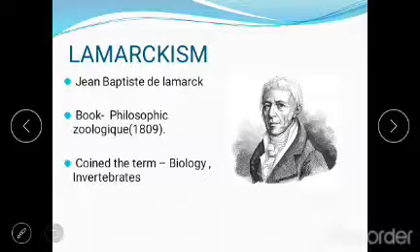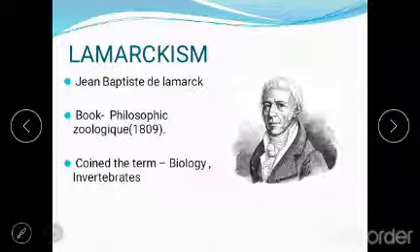I think you have already studied these concepts in PUC, right? It's a very basic concept. Lamarckism is the theory which explains how new species evolved from pre-existing ones. Let's see the Lamarckism theory. The theory of Lamarckism was explained by a famous evolutionist called Jean-Baptiste de Lamarck.